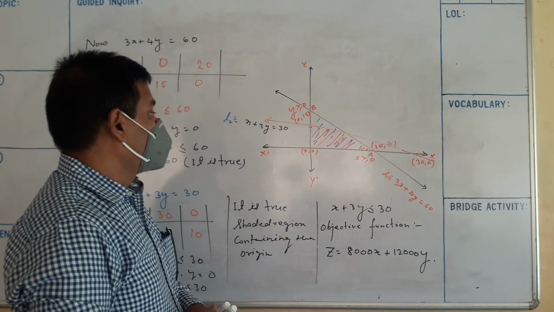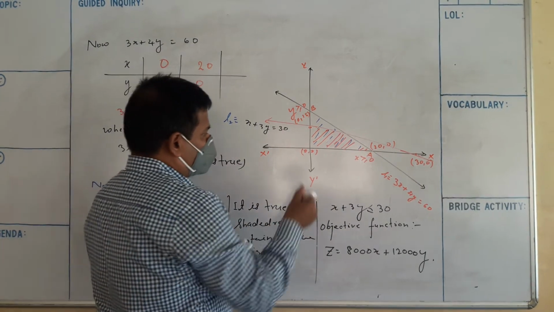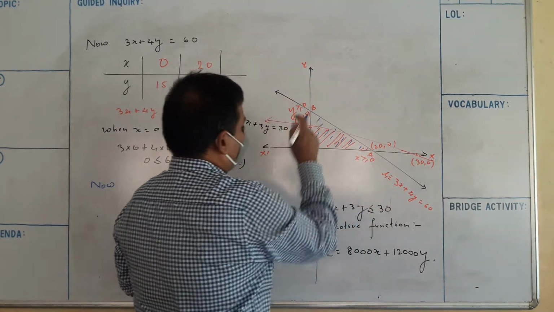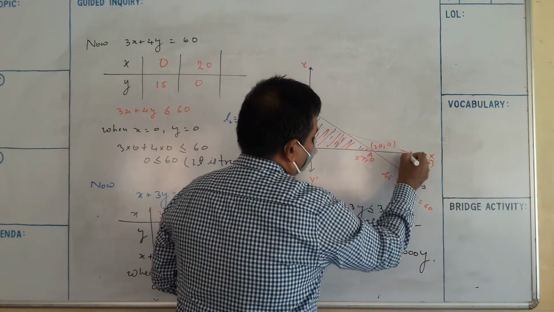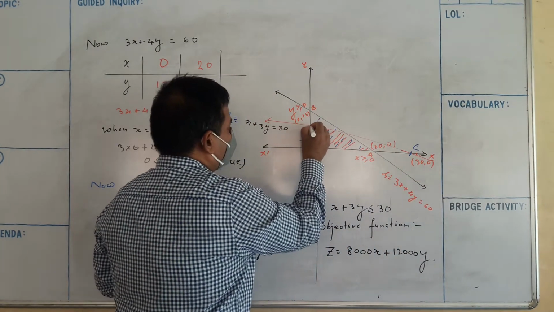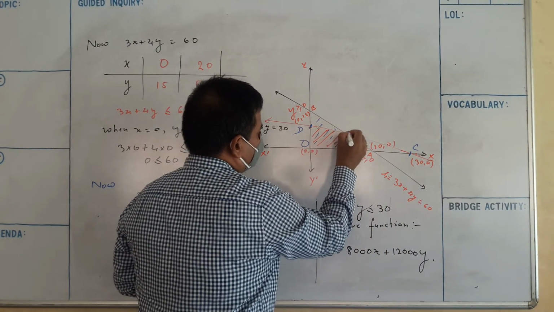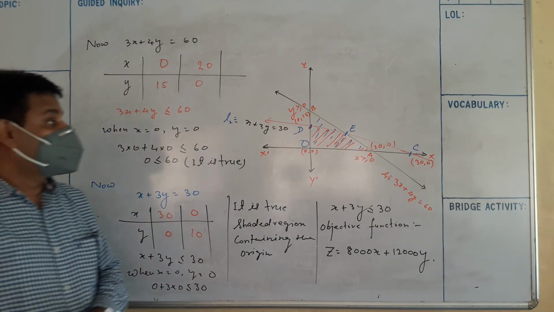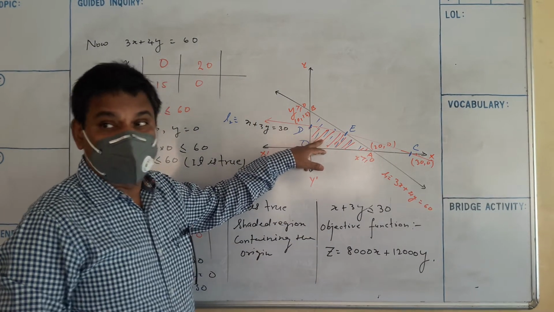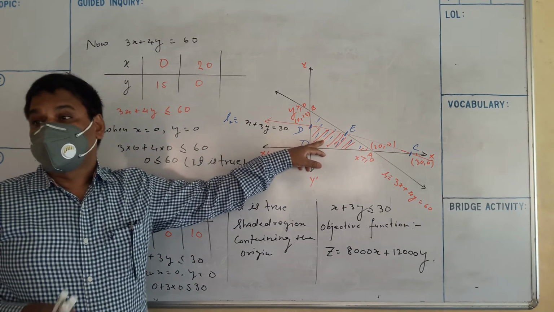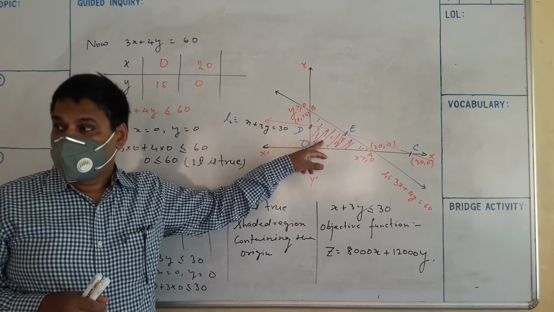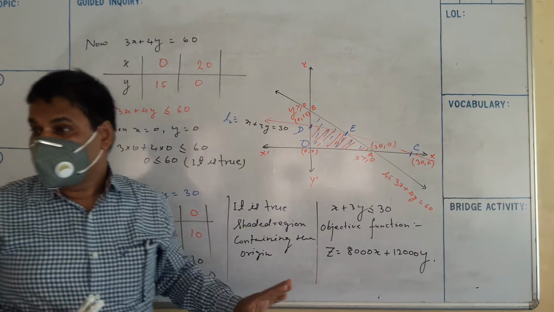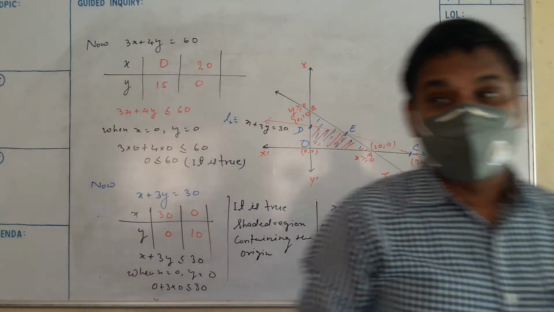So give the names: here O, A already given, B is given, here it is C, here D, and here this point is E. So the feasible region is bounded.